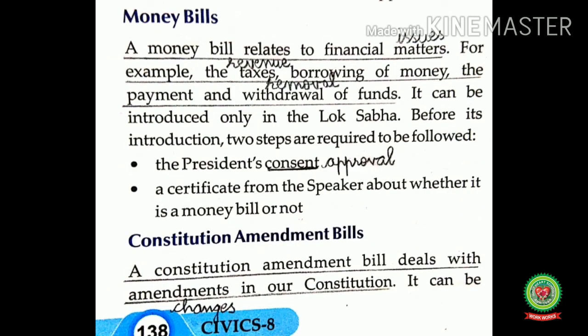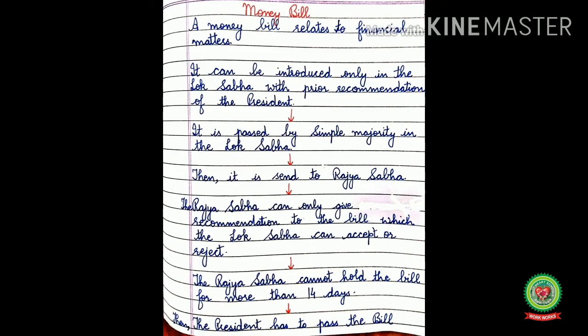But before reading it from the book, let us discuss the main points. A money bill relates to financial matters. It can be introduced only in the Lok Sabha with the prior recommendation of the president, and afterwards it is passed by simple majority in the Lok Sabha. Simple majority means more than 50% of members present in the house and voting. And after that the bill is sent to the Rajya Sabha. The Rajya Sabha can only give recommendation to the bill which the Lok Sabha can accept or reject. The Rajya Sabha cannot hold the bill for more than 14 days, and after that the president has to pass the bill.